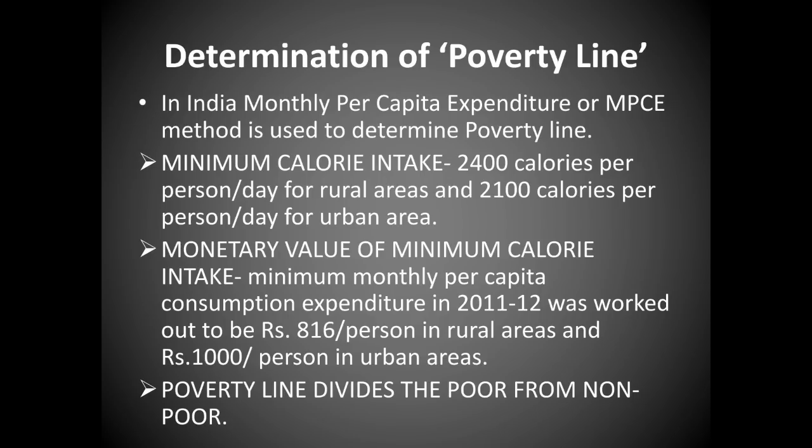Next is poverty line divides the poor from non-poor. It's obvious, isn't it girls? So this poverty line is like a bridge between poor and non-poor. If you are poor, you go below the bridge. If you are non-poor, you will go above the bridge. So this line is dividing who's poor. Below the line is poor. Above the line is non-poor.